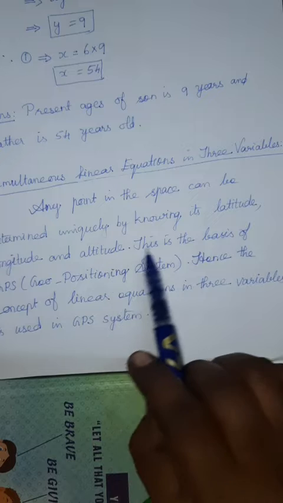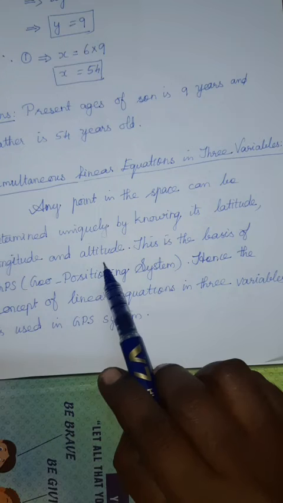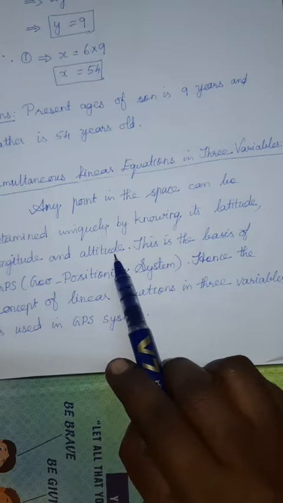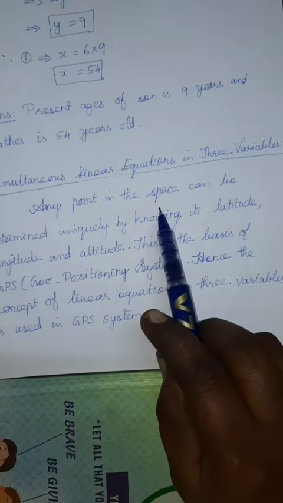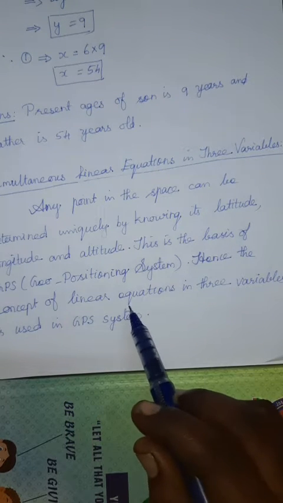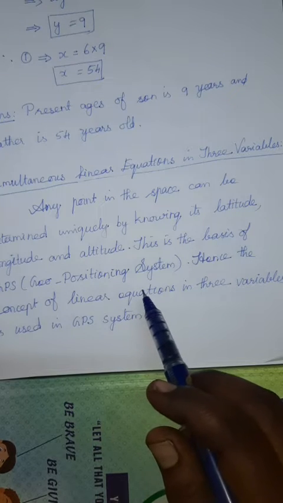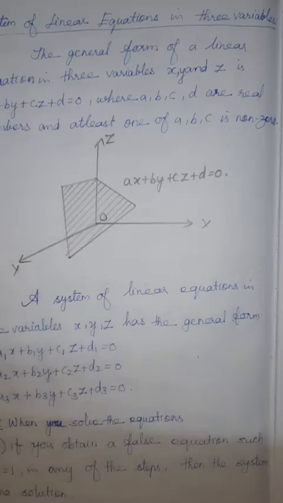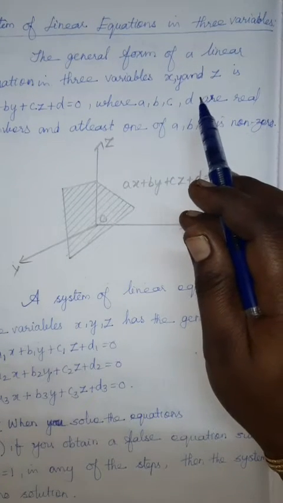According to these only they can determine a point in space. This helps in the GPS. So linear equations in 3 variables are used in the GPS system. Understand about this? Next, system of linear equations in 3 variables.